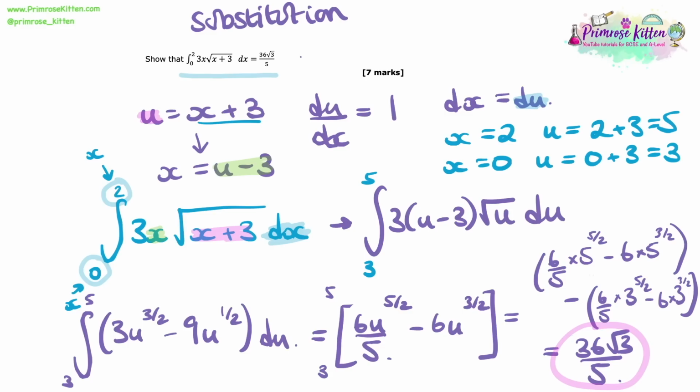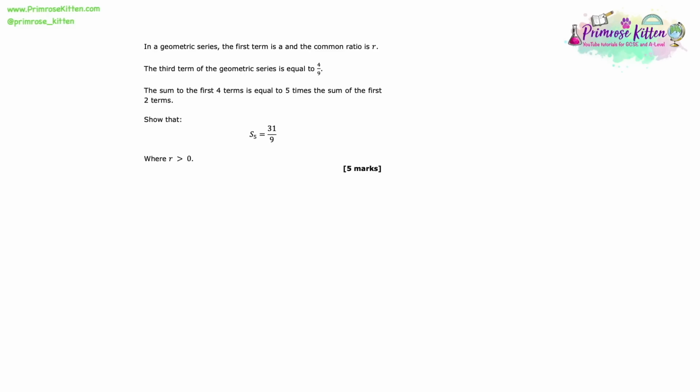In a geometric series, the first term is A and the common ratio is R. The third term of the geometric series is equal to 4 over 9. The sum to the first 4 terms is equal to 5 times the sum of the first 2 terms. Here we're asked to show that the sum of the first 5 terms is equal to 31 over 9. So to do this, we need to start to set up all the information that we know.